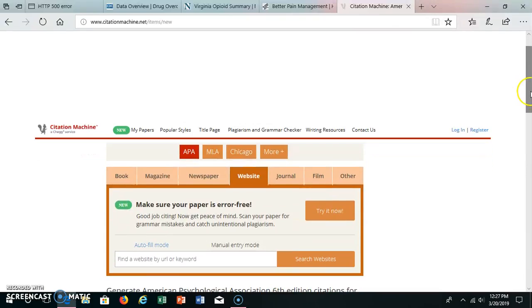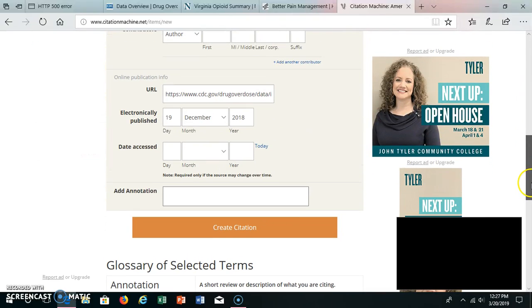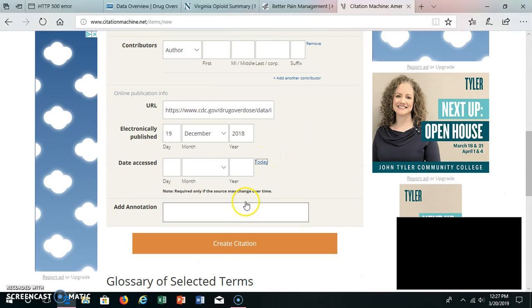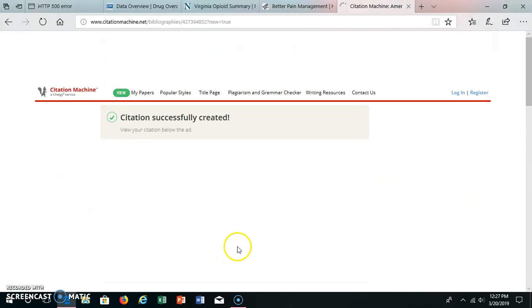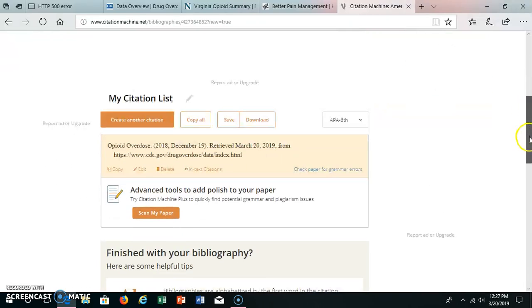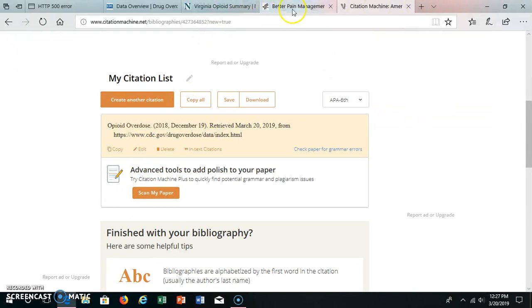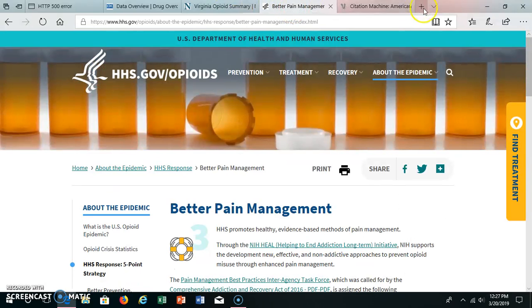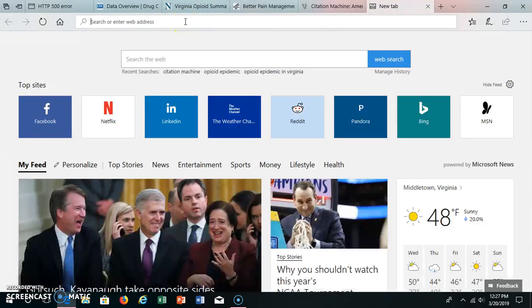The only thing I have to do is put in the date that I used it, which is right here, and then it creates my source right there, which is nice for my papers. You can go ahead and just do that. But then anything else I really do is all online.